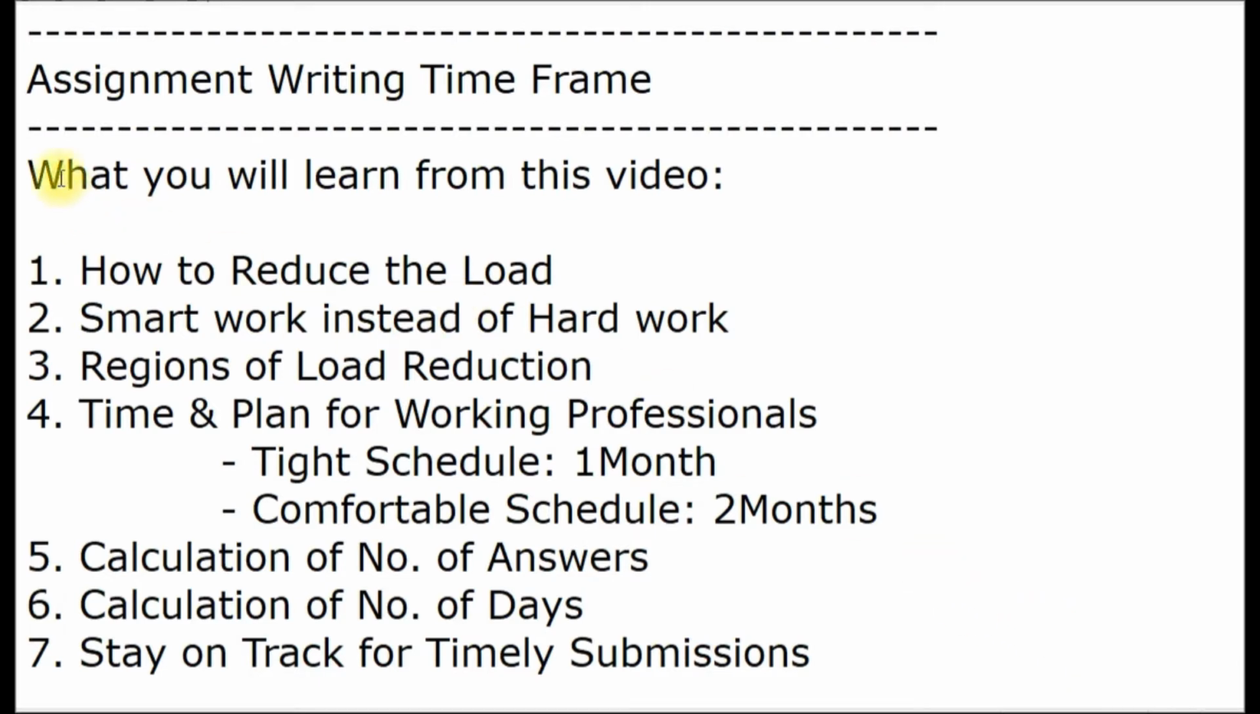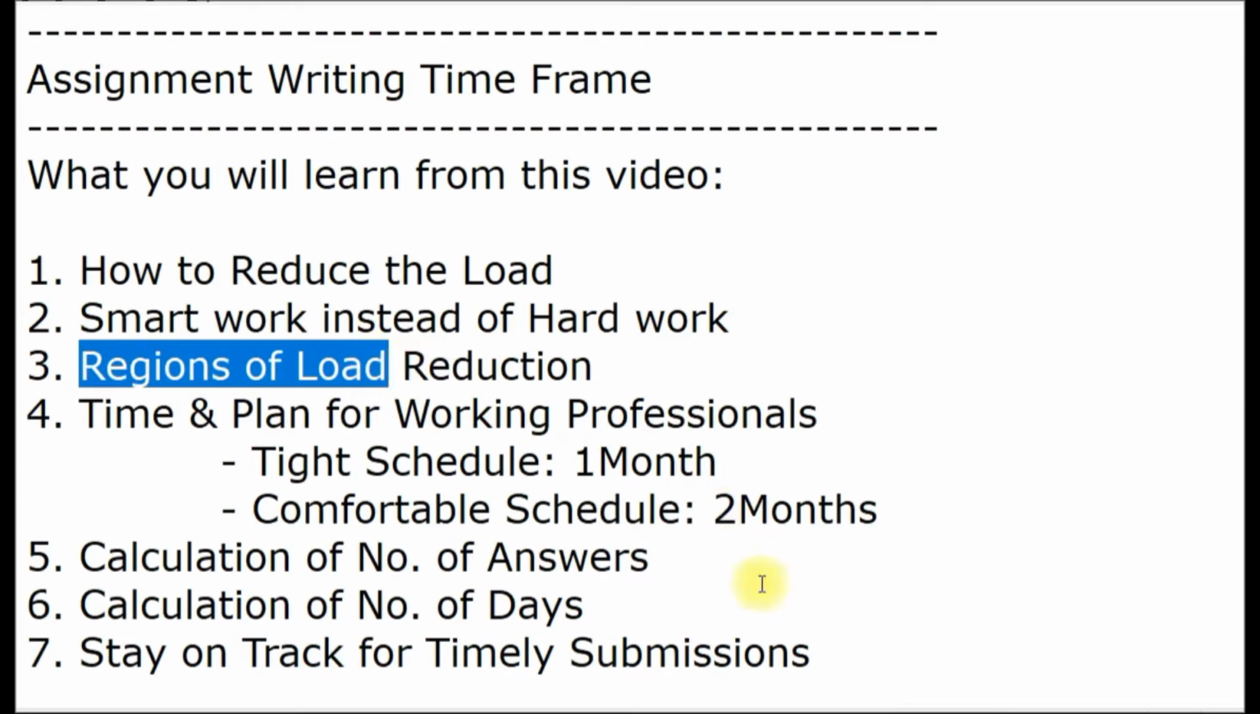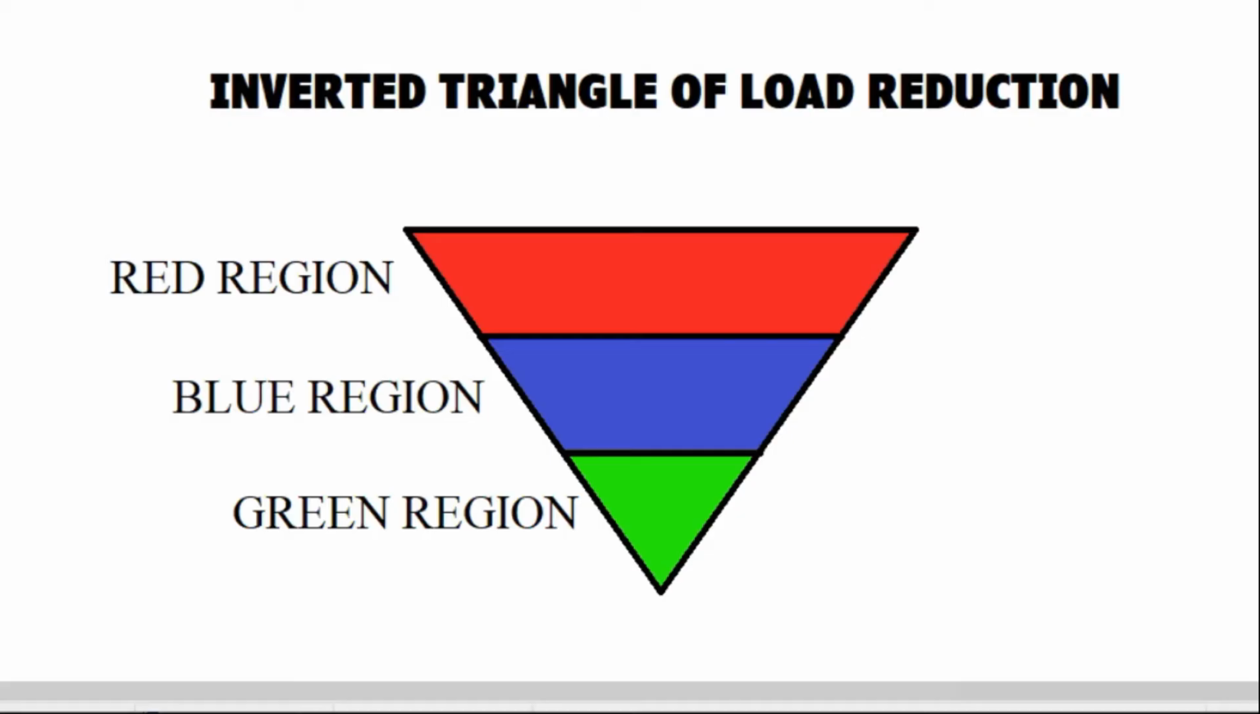Many of us are working professionals, hence we need to look forward to load reduction. Now we need to smart work and not only slog too much and achieve our goal. Let us look at my concept, the inverted triangle of load reduction. The inverted triangle says the first region is red, the topmost, second is blue, and the bottom is green. Green is the lowest area, that means as we move closer to the deadline, reduce the load.